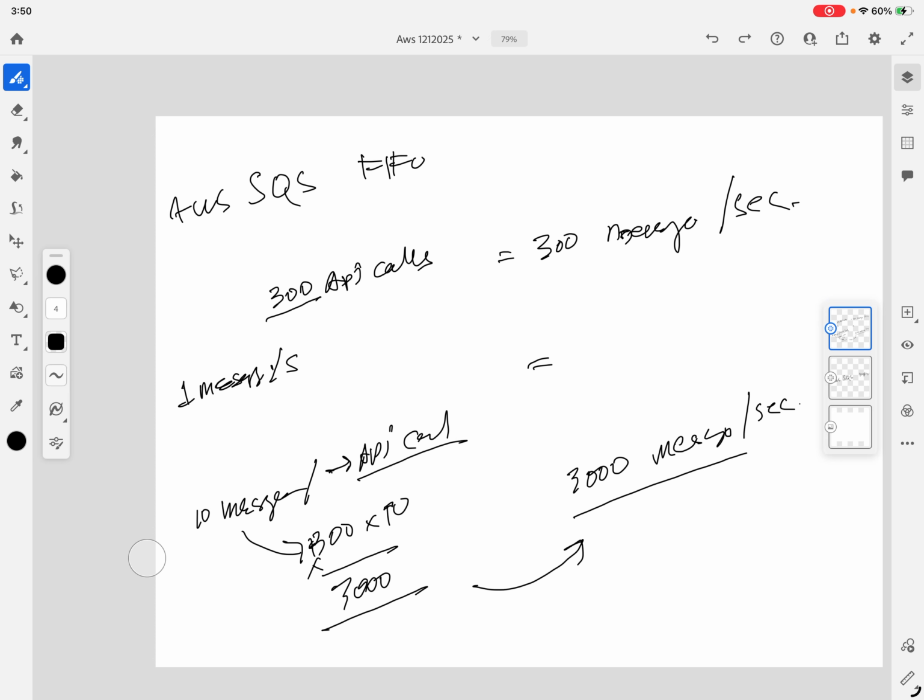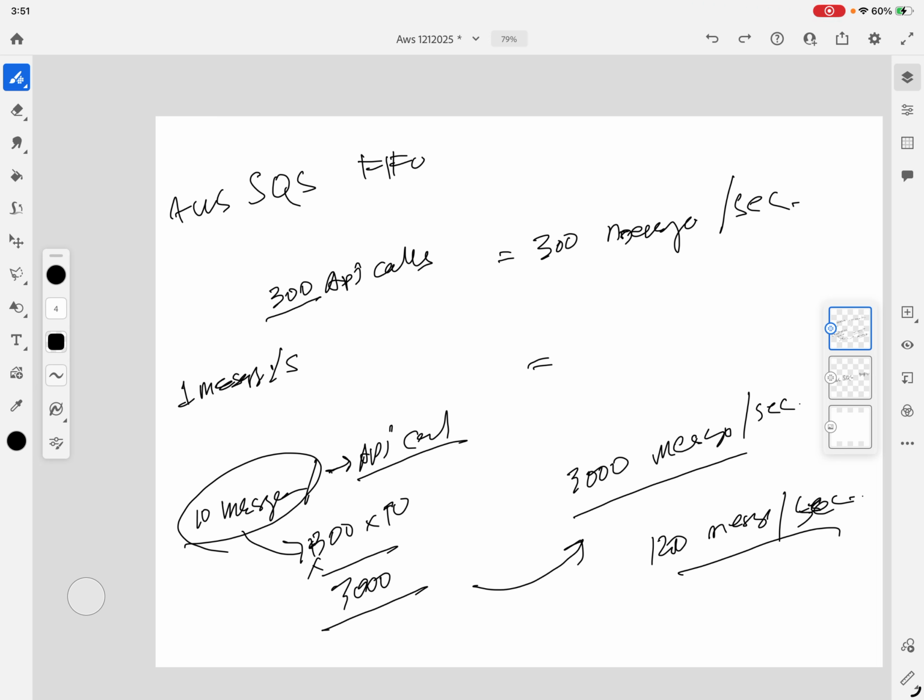So if your requirement is only up to 1,200 per second, you don't want to over provision things. So how many messages per API call will you be initiating?